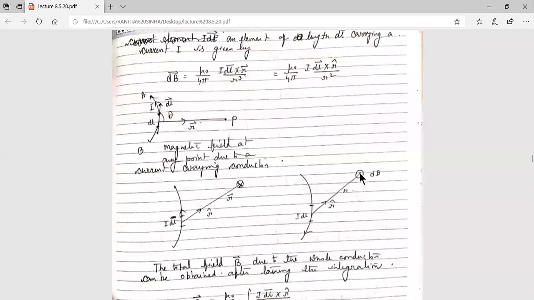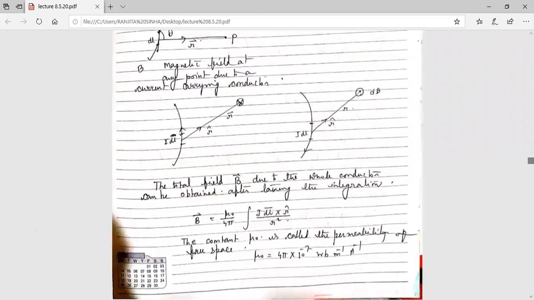So it is given by a dot sign, because if you do dl cross r, it will go to the upward direction. In this way we can find the direction. Ultimately, the magnetic field is given by mu 0 by 4 pi I dl cross r by r square, and mu 0 is the permeability of free space.